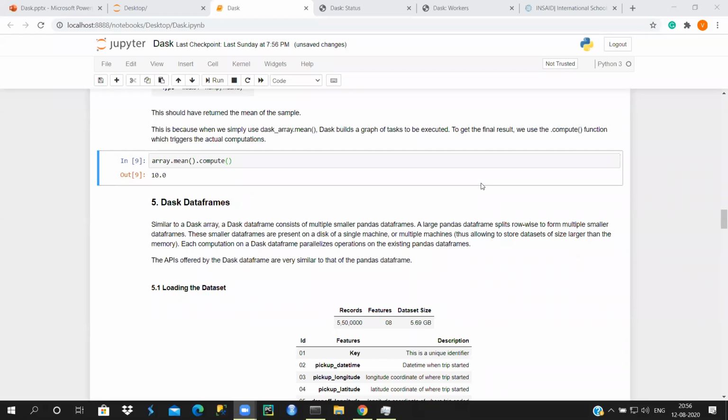So lazy evaluation and eager evaluation is a difference between NumPy and pandas, what do you call, Python and Dask. So when you take Python, it's going to do the eager evaluation right then and there. When I say eager evaluation, you get the results right there itself. But in Dask, it's going to do the lazy evaluation.